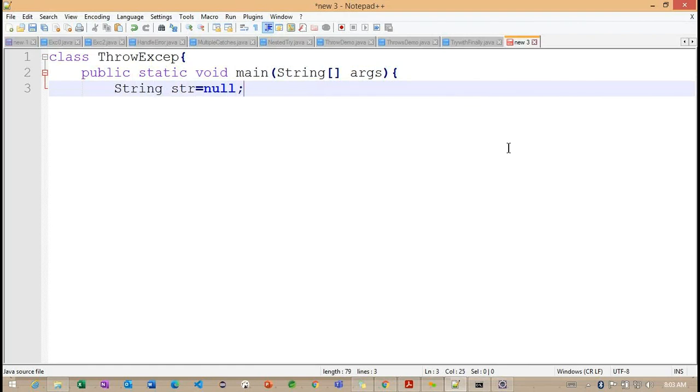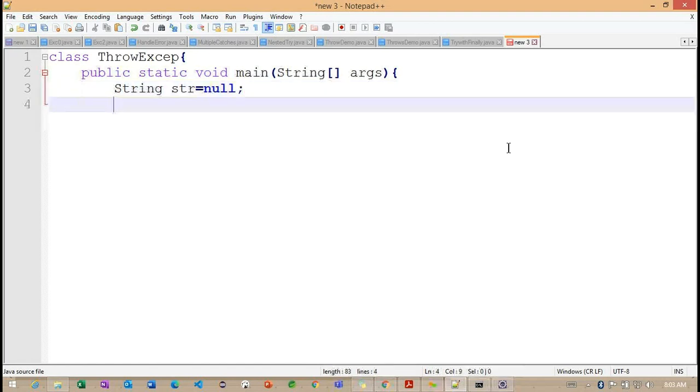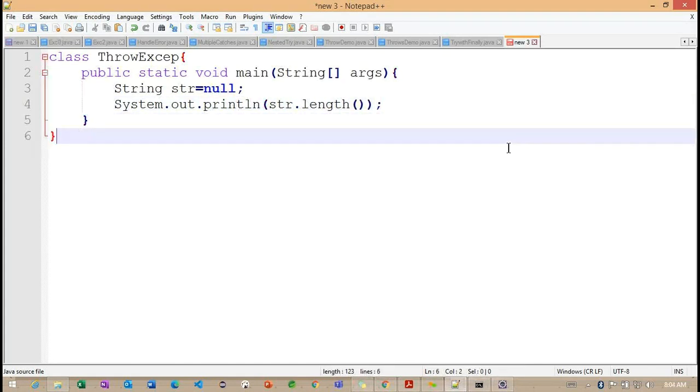Here I'm creating one string, and I'm not defining any object here. The string does not contain any information. It is null. I'm specifying null by default here. And if we observe, System.out.println(str.length). So length is a method here.